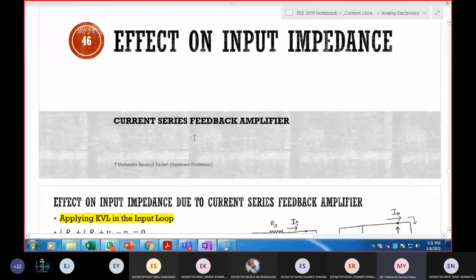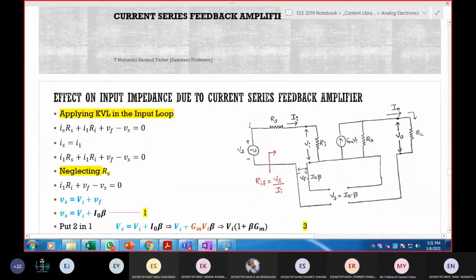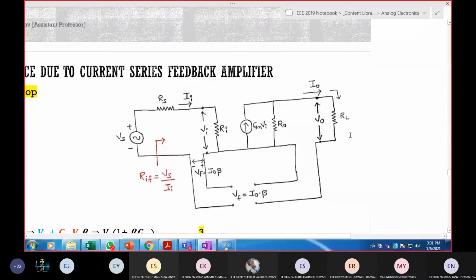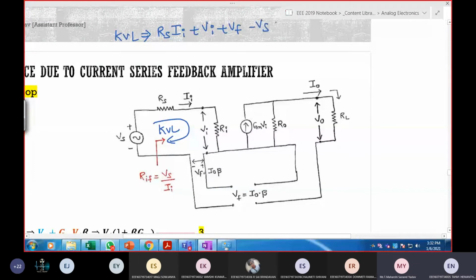So the next parameter is the effect on input impedance. Same circuitry. Now, can anyone solve this for current series and tell me the answer? KVL in the input loop: II RS plus VI plus VF minus VS is equal to 0.